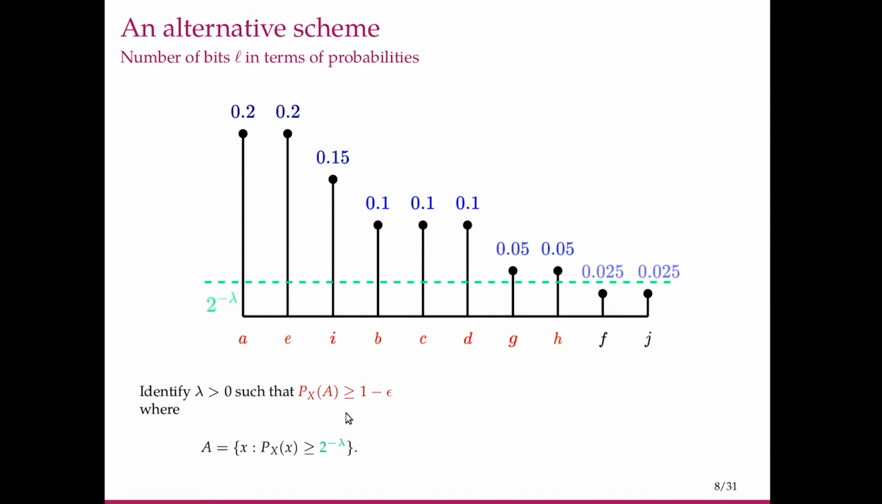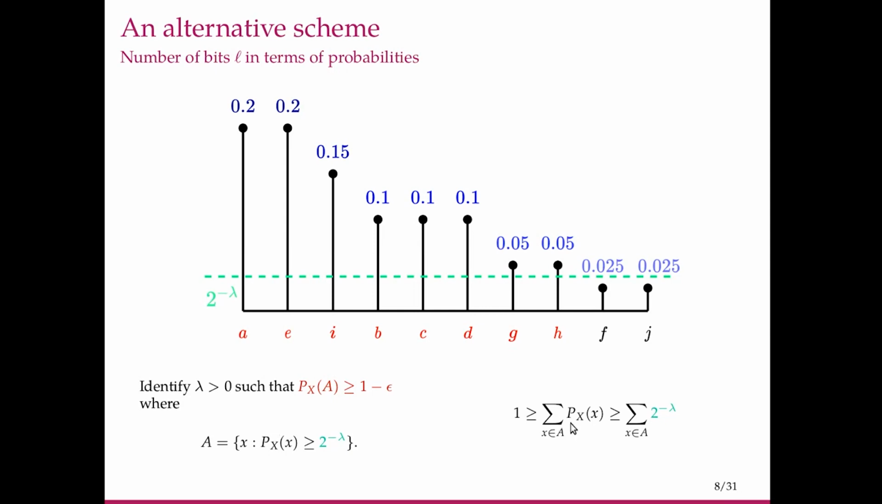What is great about this alternative scheme is that we can actually characterize the number of bits needed to store this set A in terms of this lambda, meaning in terms of the probabilities of the symbols in the set itself. So let us see how that is done. If you sum all the probabilities of the symbols in A, that is anyway less than or equal to 1, because the total probability itself is less than or equal to 1.